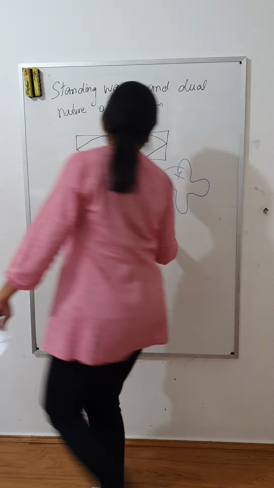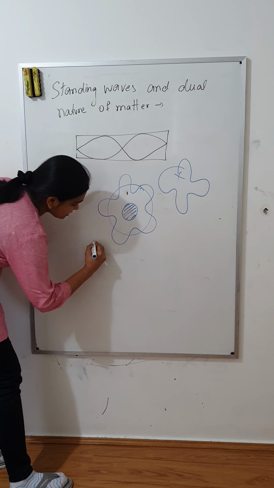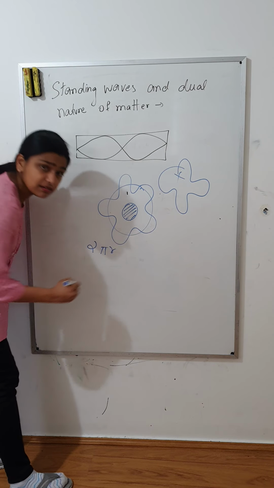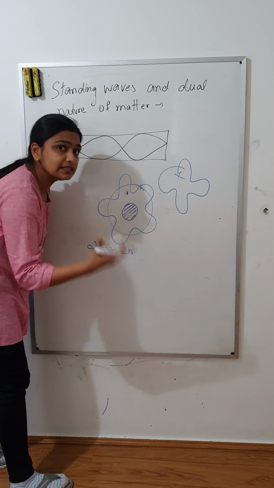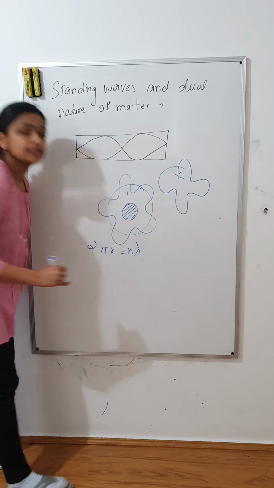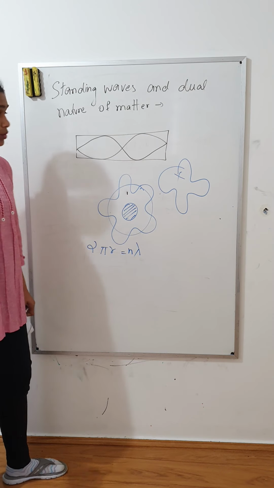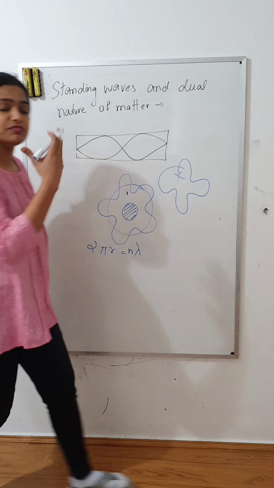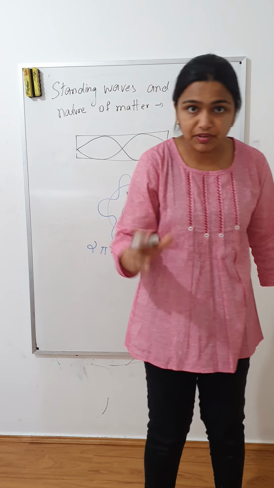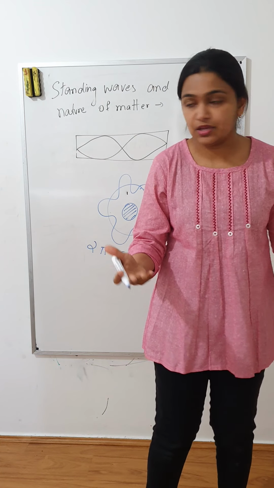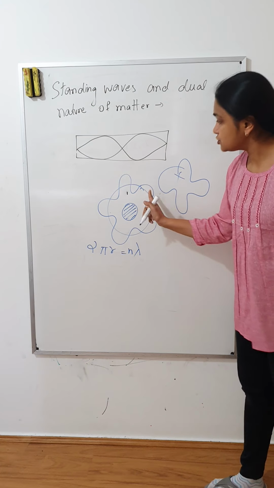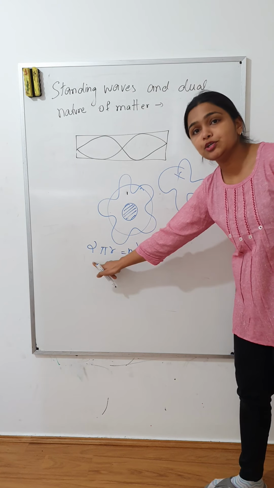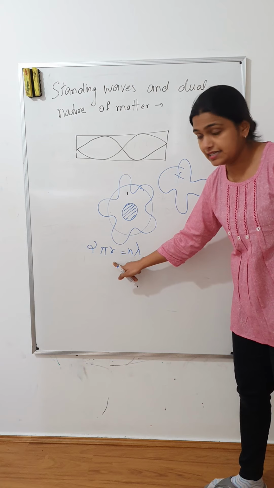So therefore, if you say that the circumference is 2 pi r, then it has to be equal to a certain integer multiple of the wavelength. Okay, because de Broglie visualized electronic waves as standing waves. Alright, and therefore we are talking about a circle, so the total distance traveled will be 2 pi r, where r is the radius.